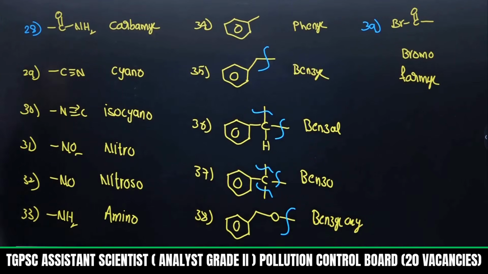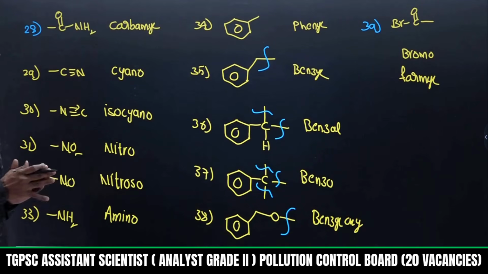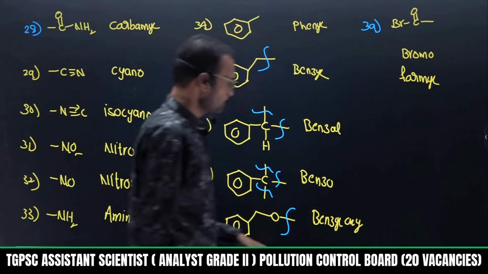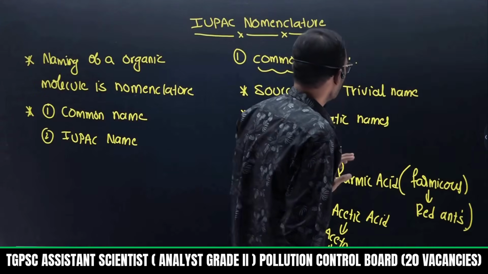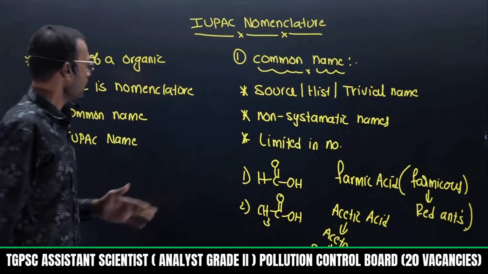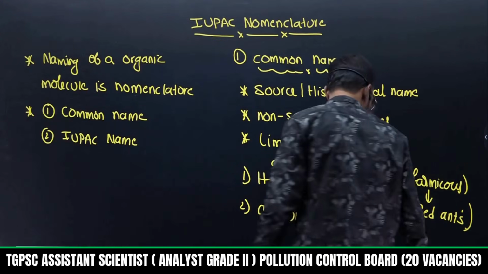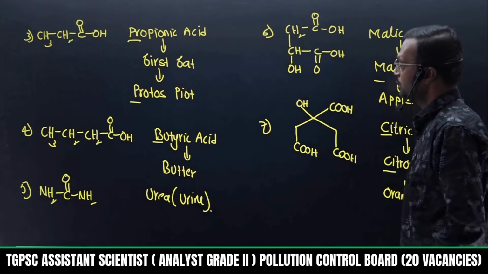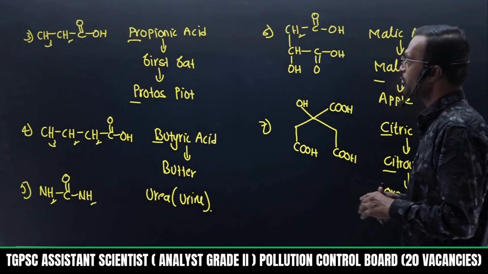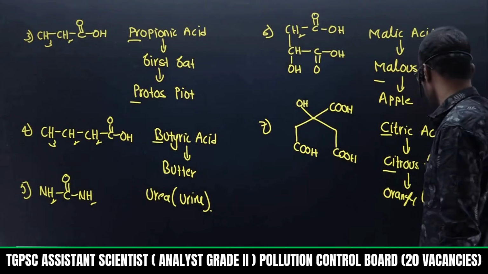That is secondary prefixes. So all possible secondary prefixes are given with multiple fragments. These all are fragments which you need to remember. Okay, just make a revision because content is going on. So I explained what is common name and IUPAC name. So try to remember all common names of formic acid, acetic acid. Okay, then later on propionic acid, butyric acid, urea, urine, malic acid, one more is citric acid.